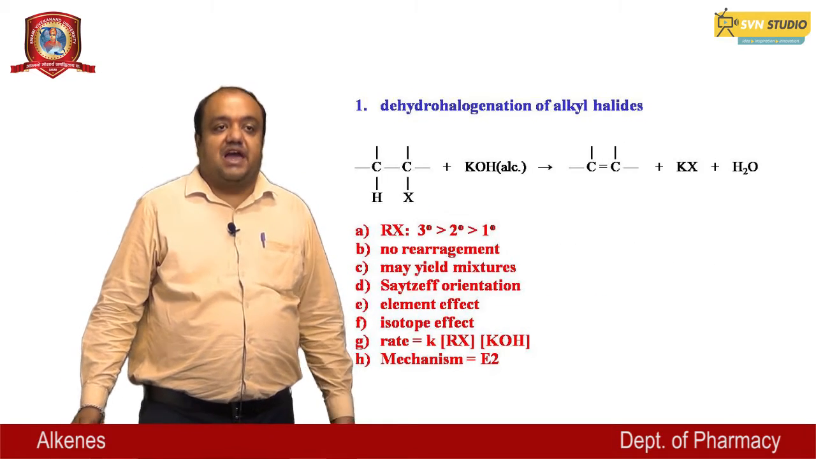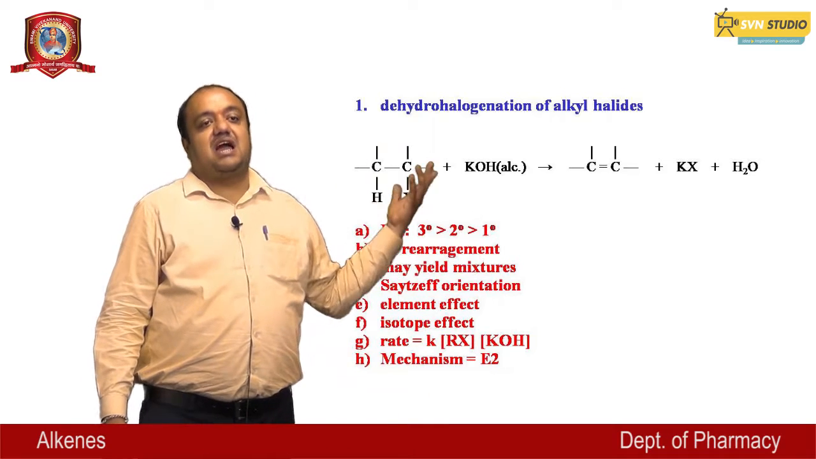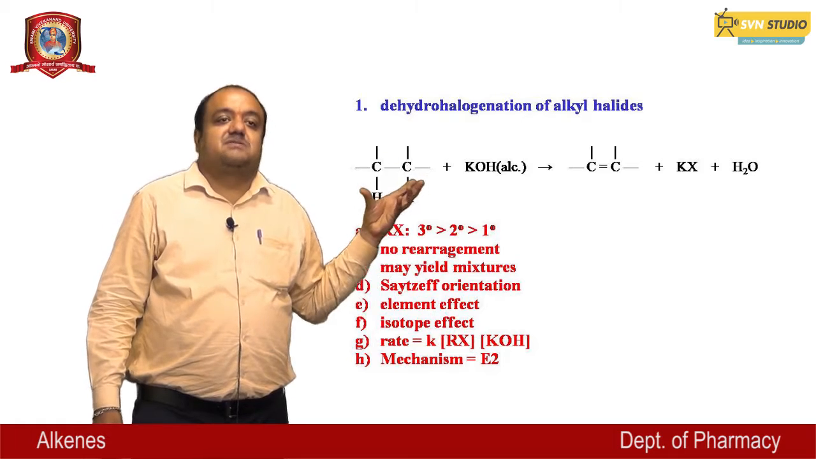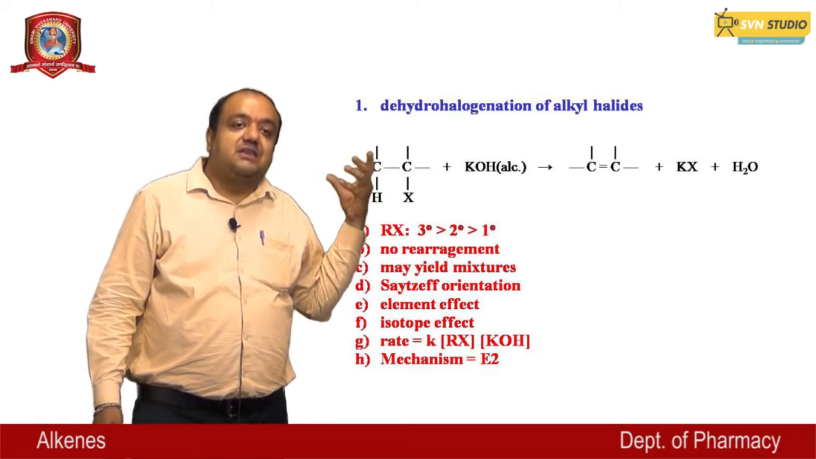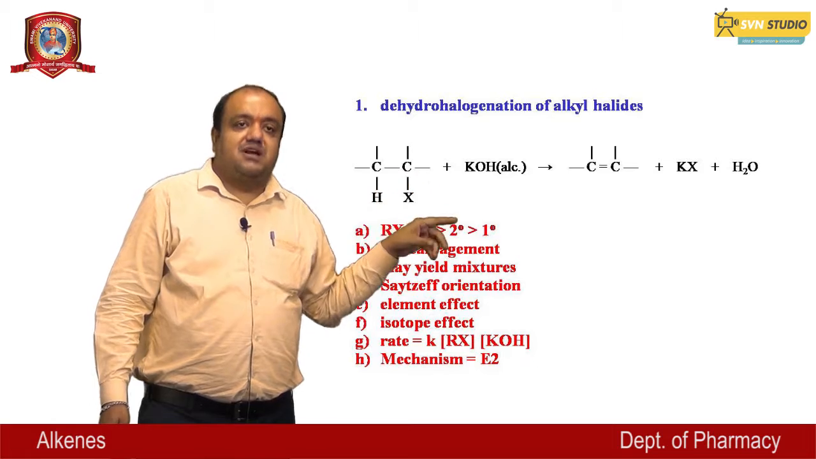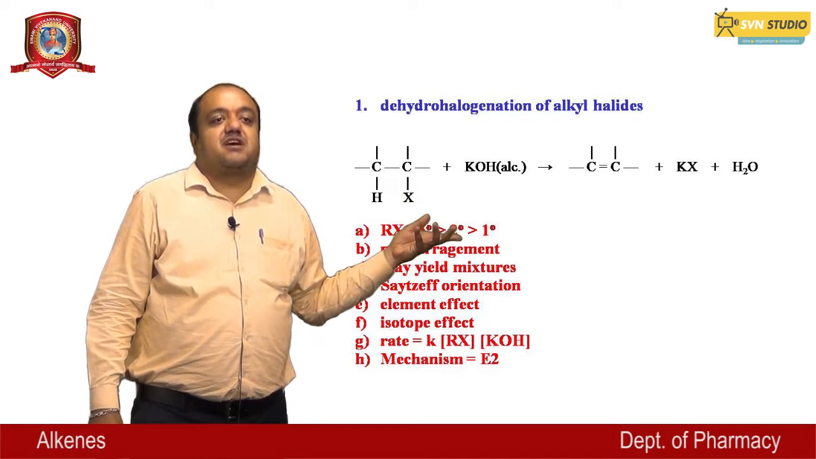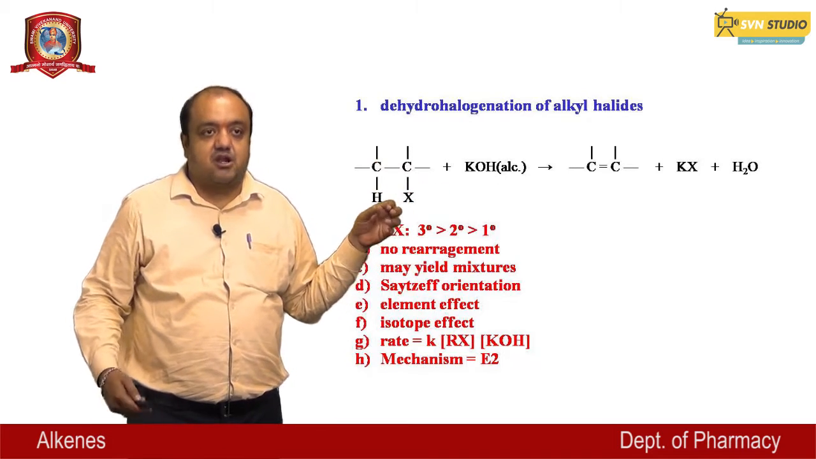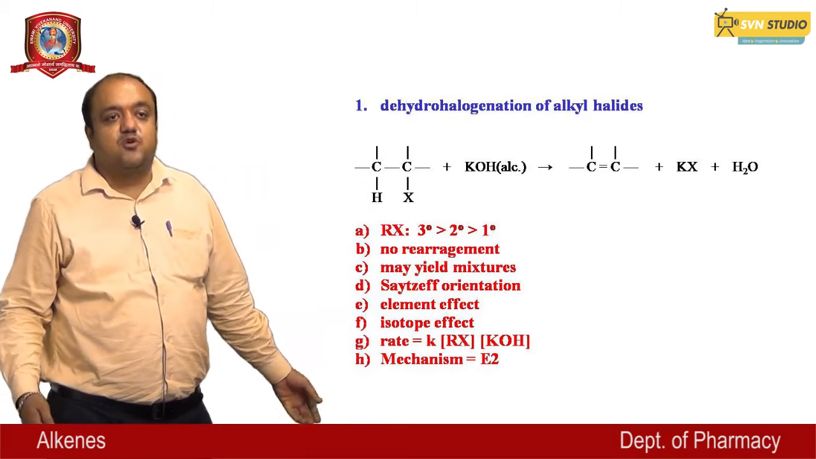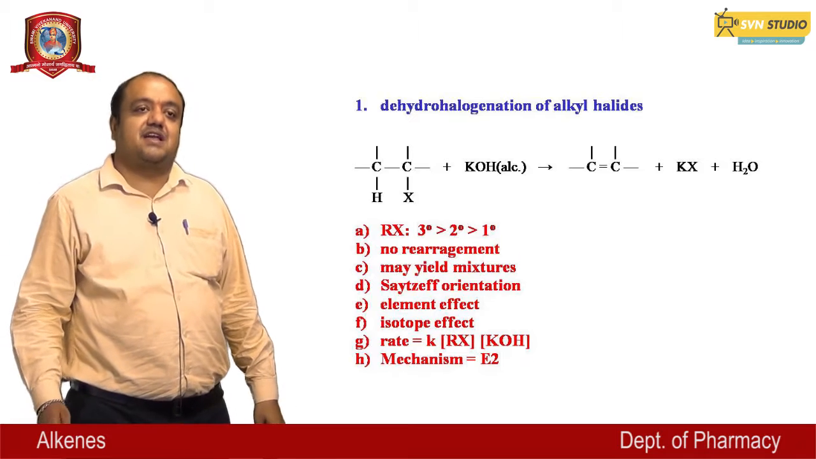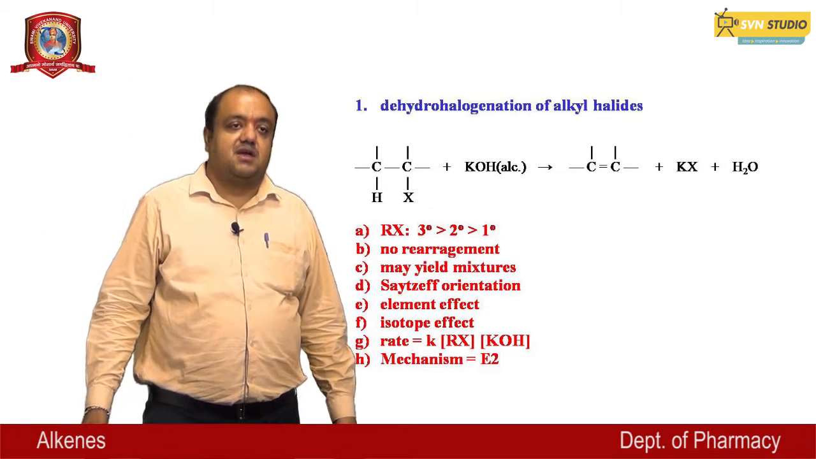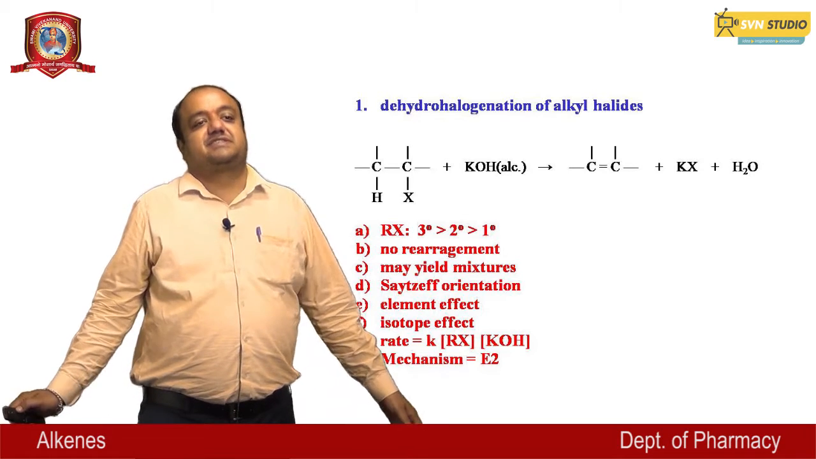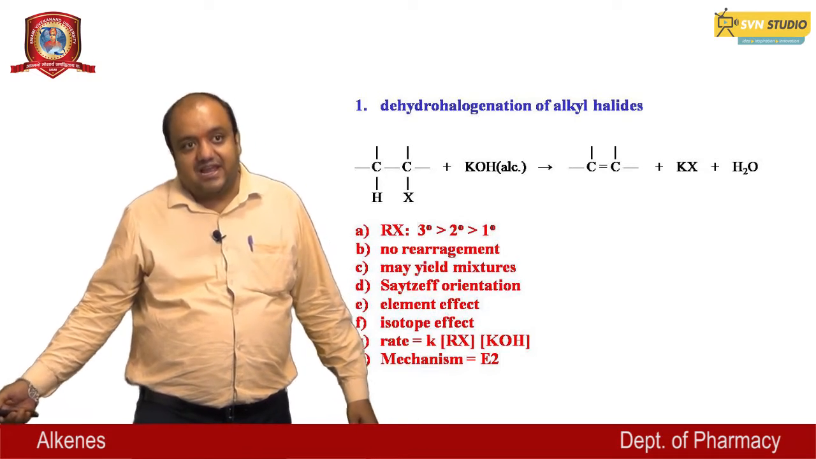Dehydrohalogenation of alkyl halide. The alkyl halide reacts with alcoholic KOH, and alkene molecules are formed, plus potassium halide and water. The reactivity order of alkyl halide is tertiary greater than secondary, and secondary greater than primary halide, and there is no rearrangement reaction in this dehydrohalogenation of alkyl halide.